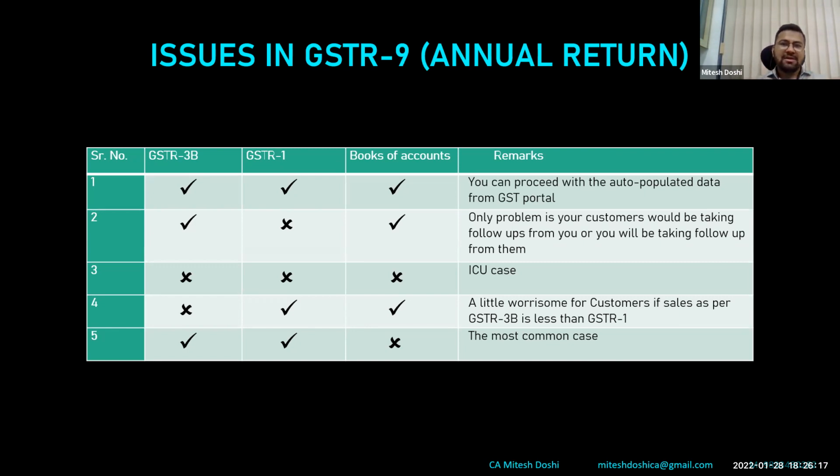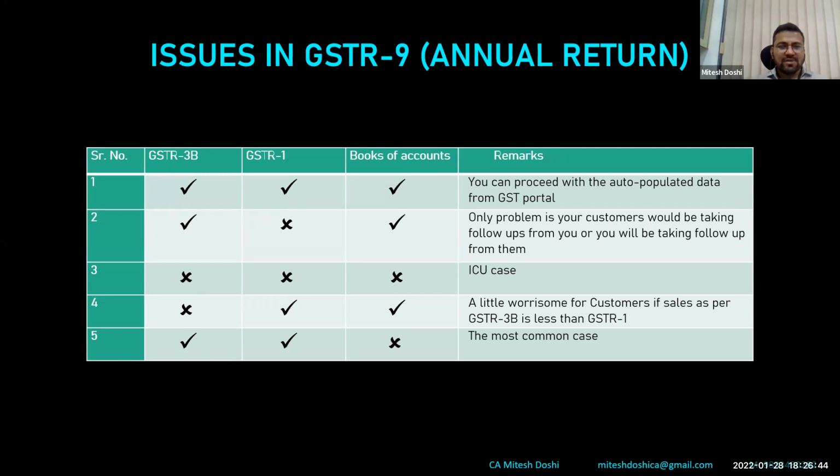Then we know that nowadays, in this COVID scenario, we have come across some situations where the officers have visited the site. There was no one at that point of time due to COVID restrictions, and they have presumed them to be a fraud person, and when they compare the liability of 3B and GSTR 1 or books, basically they have paid less amount or they have paid no amount in rare cases.